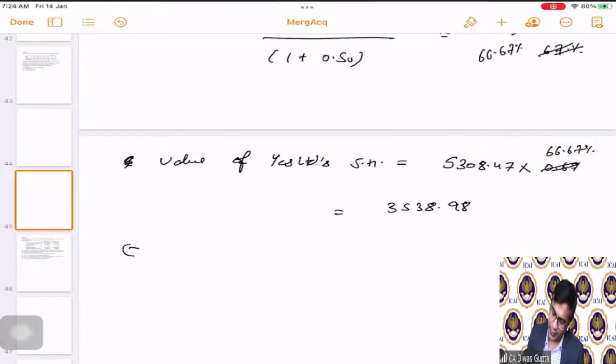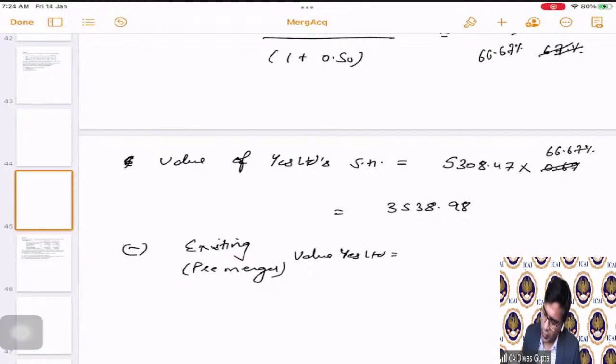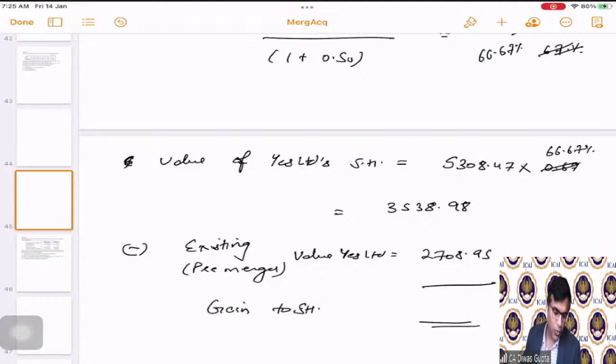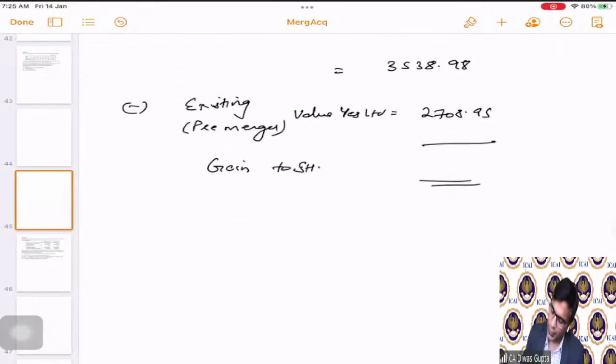So this comes as 3538.98. From this, we will reduce the existing Yes Limited value. Existing means pre-merger. So the pre-merger value of Yes Limited is how much? 2708.95 that we've already calculated in the first step. So that means the gain to shareholders for Yes Limited comes out to be 830.065.